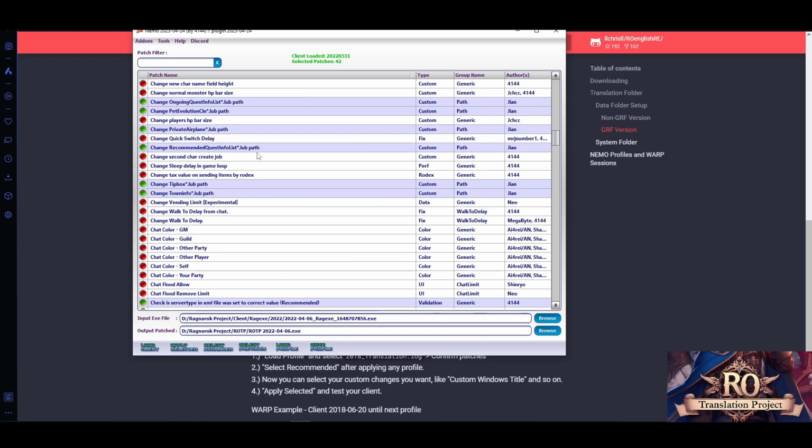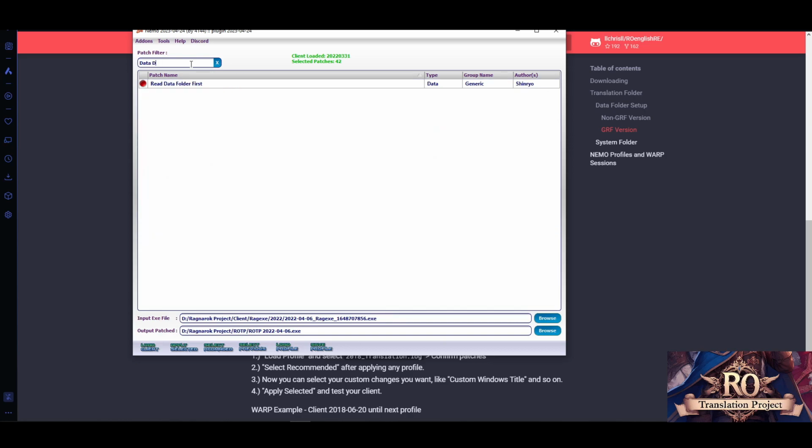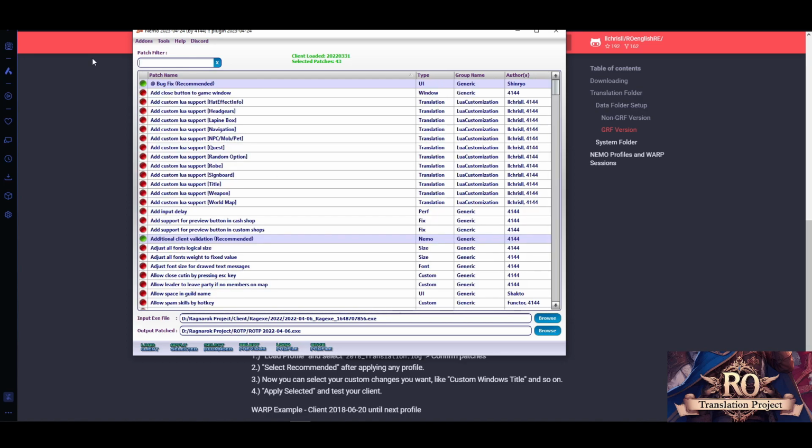So then the next thing is about the data folder. If you want to make a development client, like I suggested, you need to read the data folder first. Like I mentioned, it's not recommended. You hit this, select it, and go further.